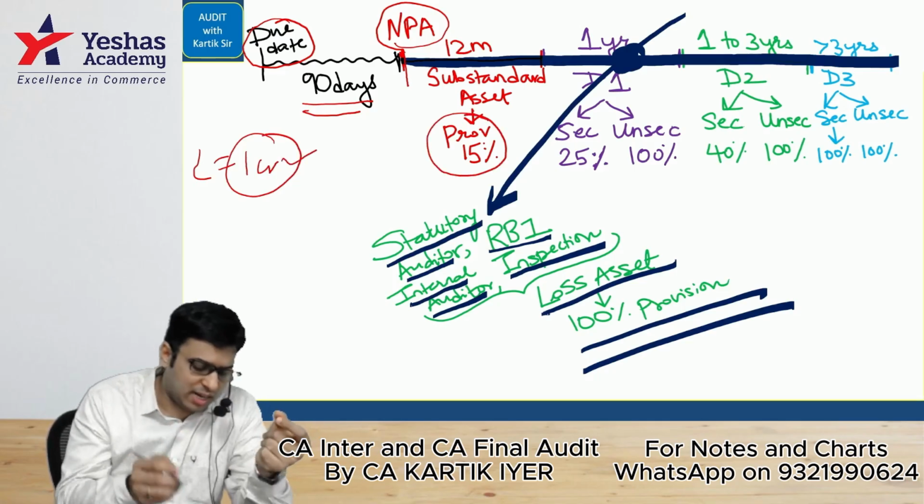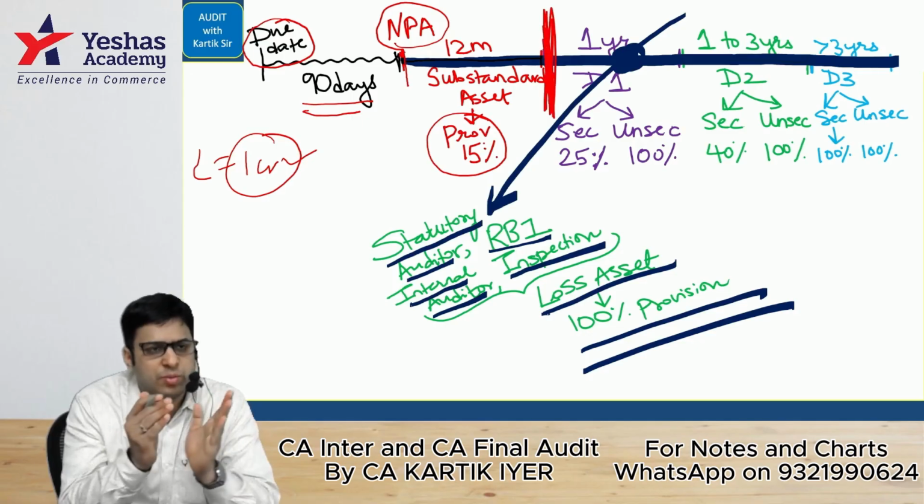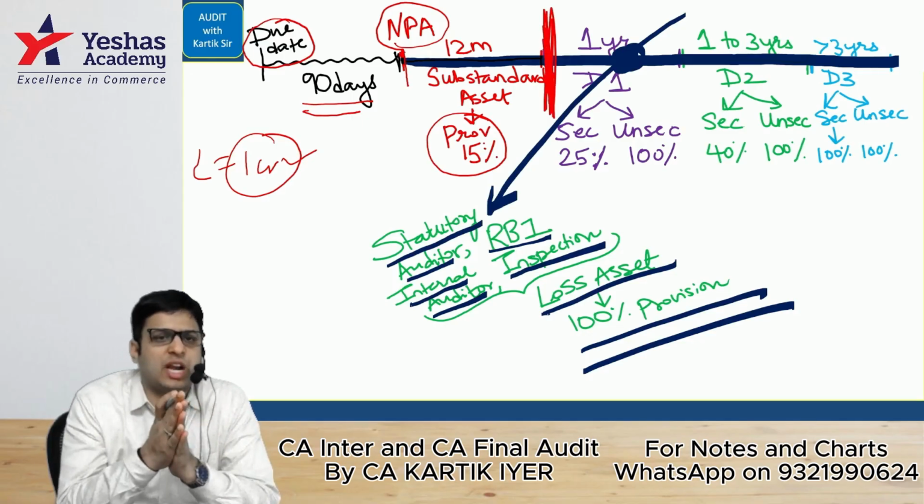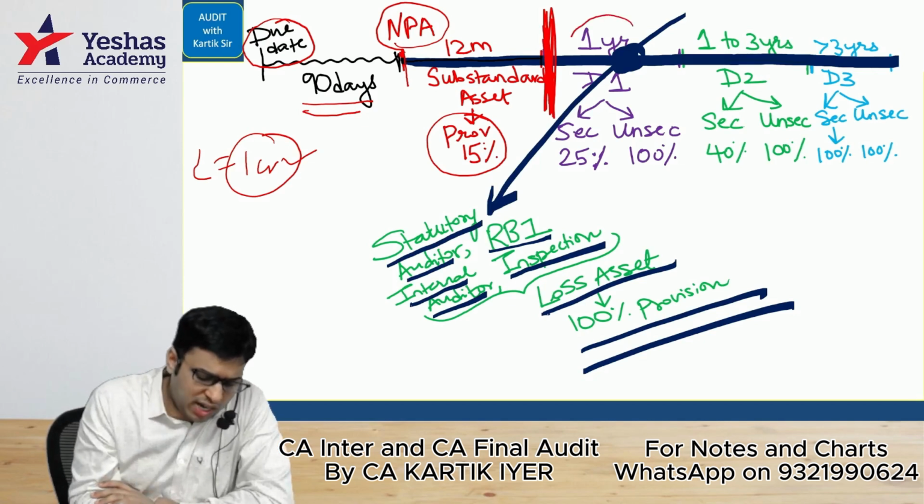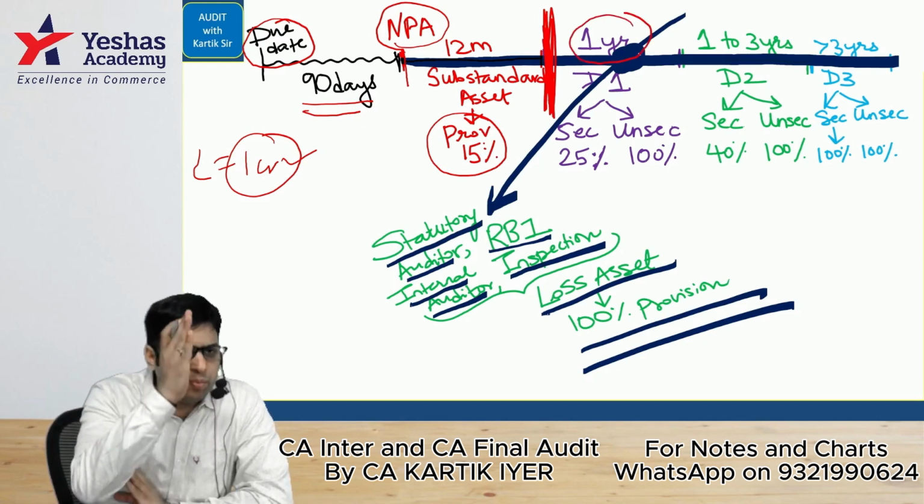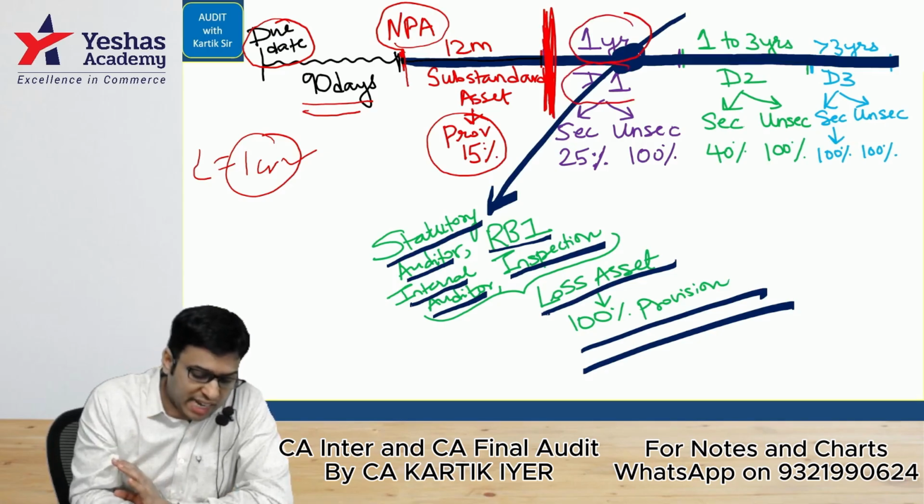Okay. Second, after 12 months are over, so this big red line I'm drawing here, now all the calculations will be from the big red line only. So after the substandard period is over, what is that D1 period? D1 period is 1 year from that big red line. So for a period of 1 year, that asset is called a doubtful category 1 asset.